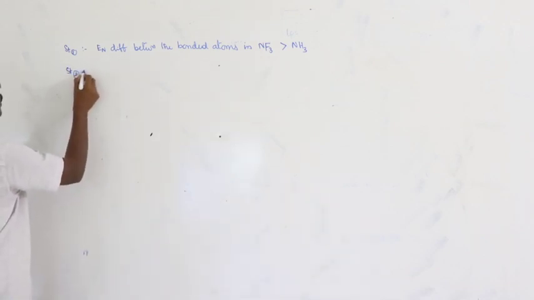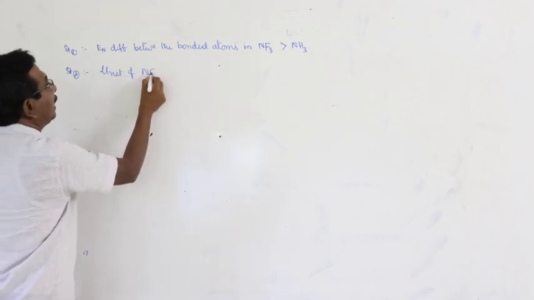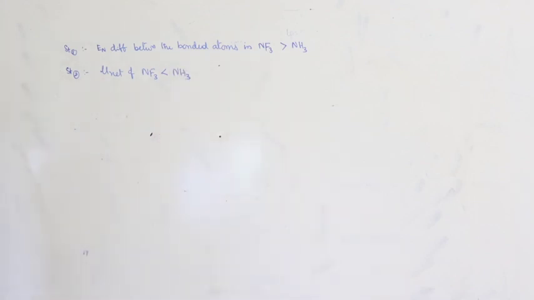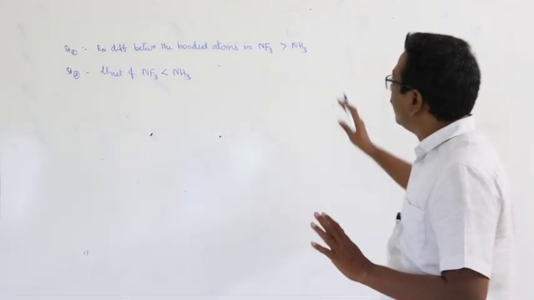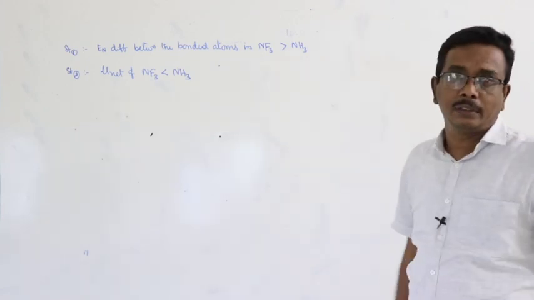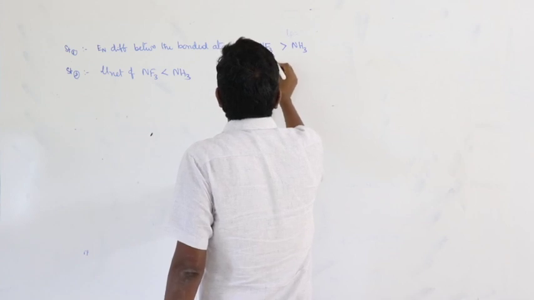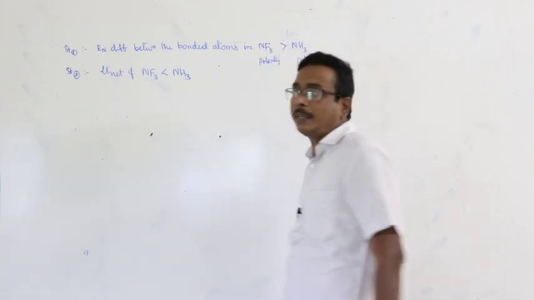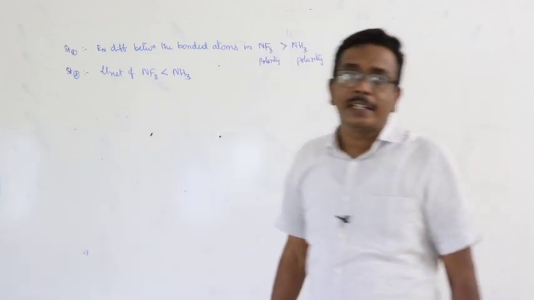Statement 2. Net dipole moment of NF3 is less than NH3. Electronegativity difference between the bonded atoms in NF3 is greater than that of NH3. Means here polarity of NF3 is greater than that of NH3. First step is clear. Second one, net dipole moment of NF3 is greater than NH3.